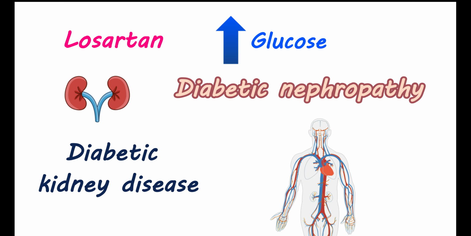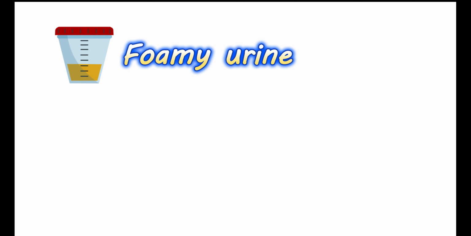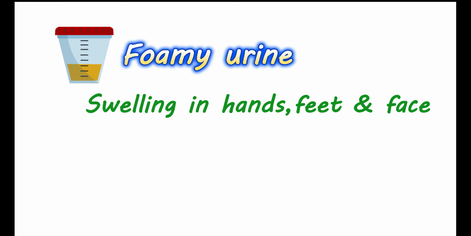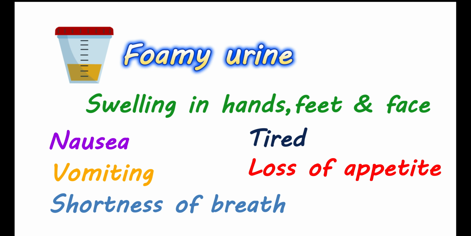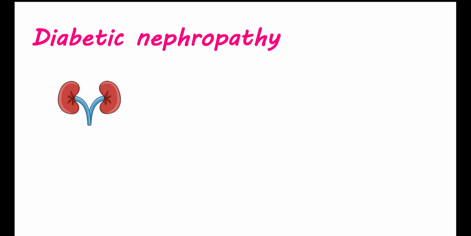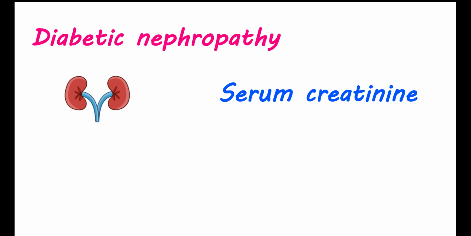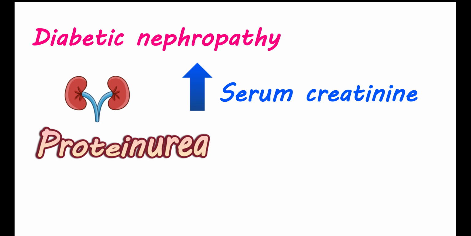This brings a few physical changes in the urine. You may have foamy urine. Due to poor excretion of fluids, you may have swelling in your hands, feet, and face. You may feel tired and experience a loss of appetite. Nausea, vomiting, and shortness of breath can also be observed. In diabetic nephropathy, because of poor filtration of body fluids, serum creatinine levels are increased, and proteinuria can be observed. In this condition, the urinary albumin to creatinine ratio is elevated to greater than 300 milligrams per gram.